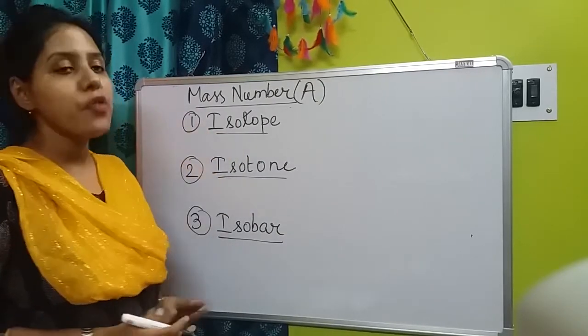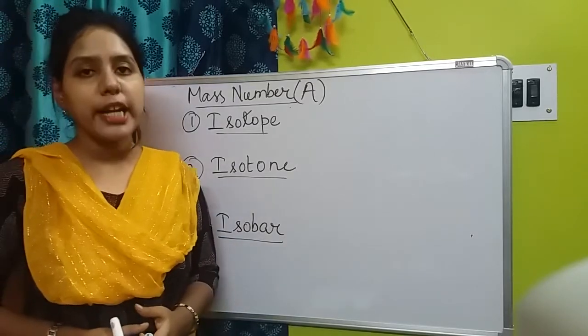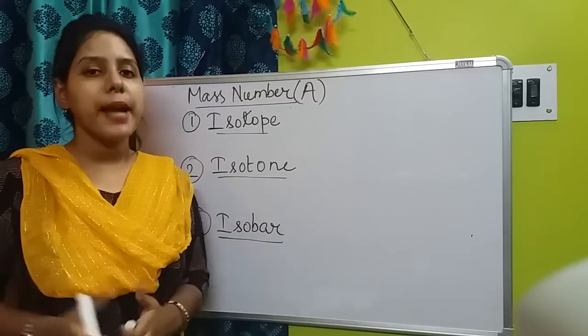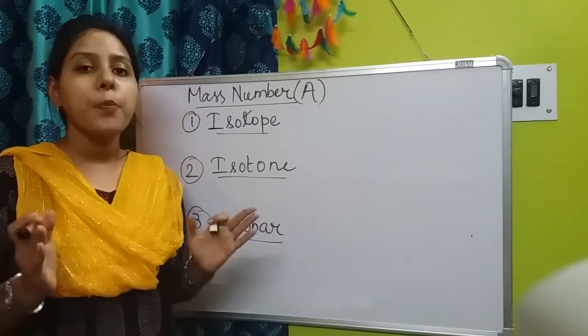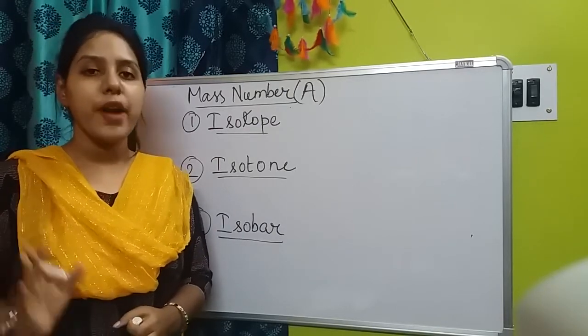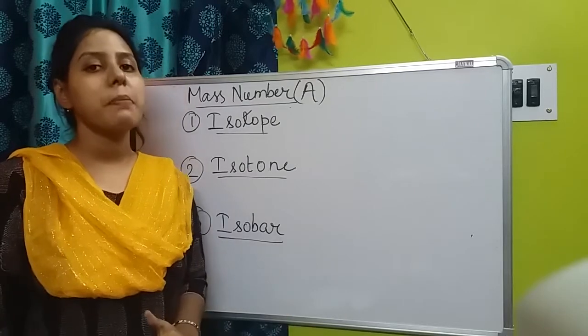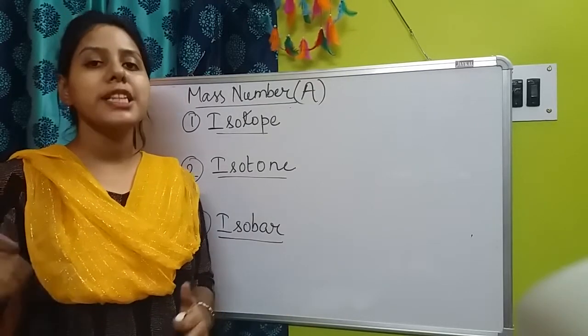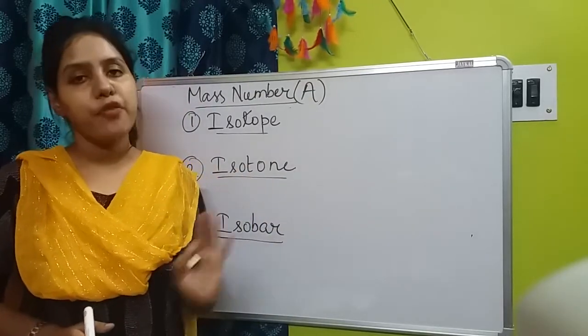So in case of isotope, what is isotope? Isotopes are actually the atoms of same element. Okay, the atoms of same element where the proton number will be same but the mass number will be different. Clear? The proton number will be same but the mass number will be different. So why the mass number is different? Because the neutron number will be different there.